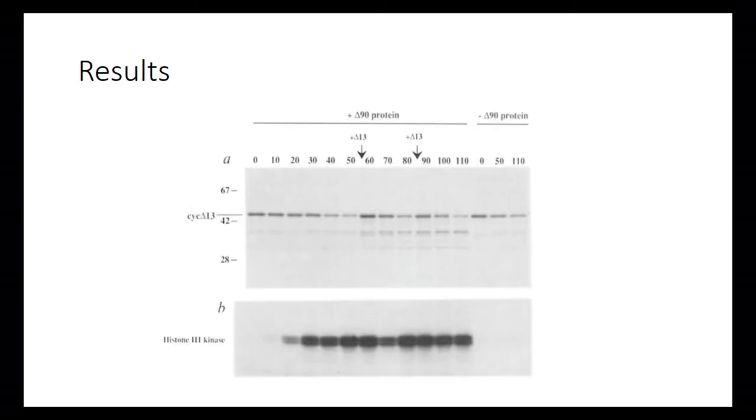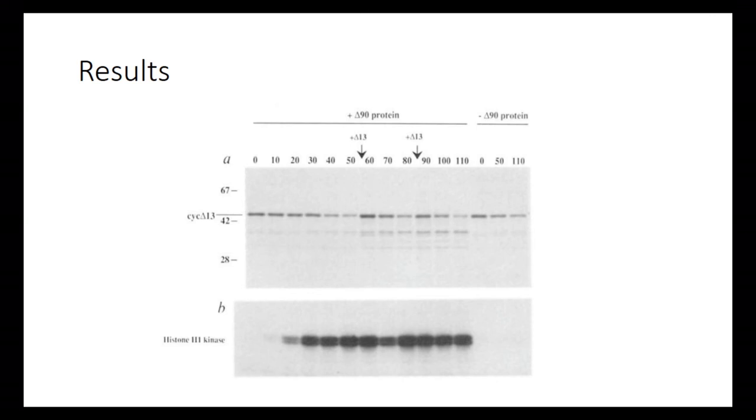So here's the first figure they use, showing that the method I just described works. Let's break this down. Delta 90 at the top is a cyclin protein that has the first 90 amino acids missing, so plus delta 90 means that protein is present and minus means it's not. The numbers on the side correspond to masses. Cyclin delta 13 is a cyclin that has its first 13 amino acids missing. And the numbers at the top represent times.